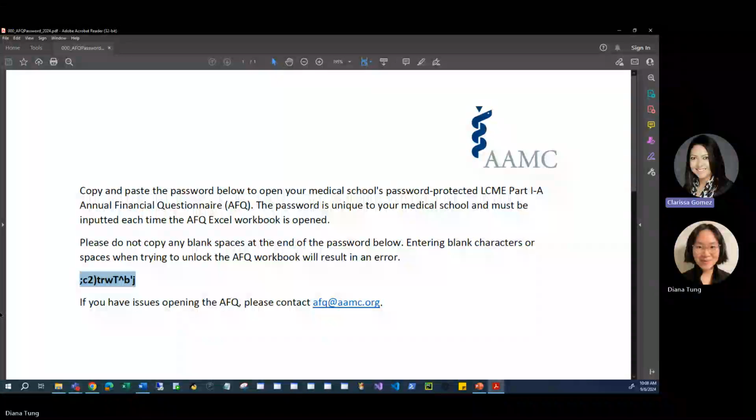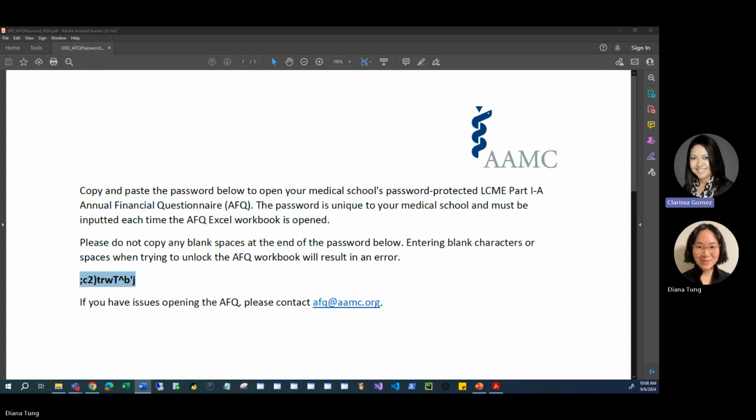The highlighted section here is the password you will use to open your AFQ. Please note that the highlighted section may contain an additional space at the end. That space is not part of the password. If you copy the password with the additional space and enter it into the encrypted workbook, it will not work. Here, you can see that there is no additional space highlighted at the end of the password. We will copy and paste this password to open the workbook.